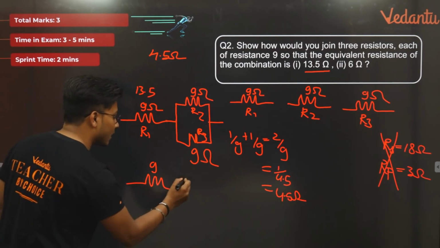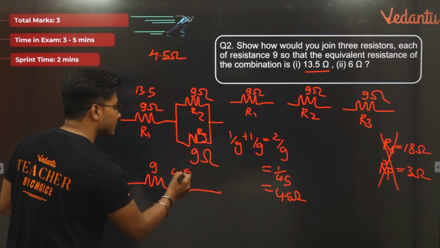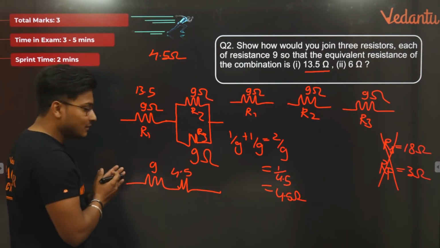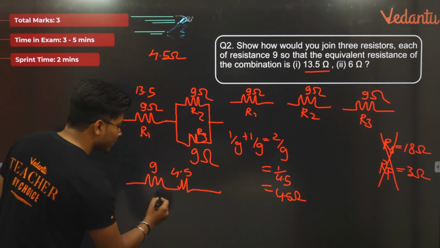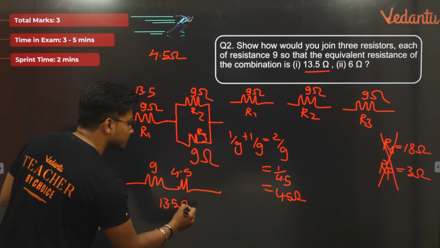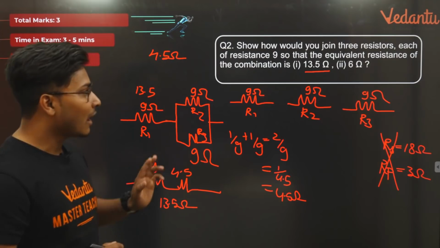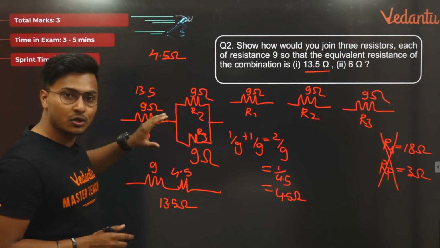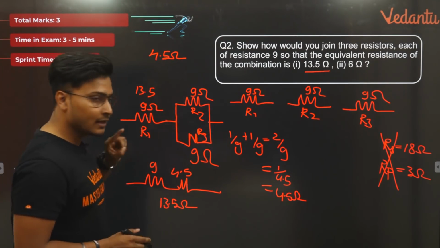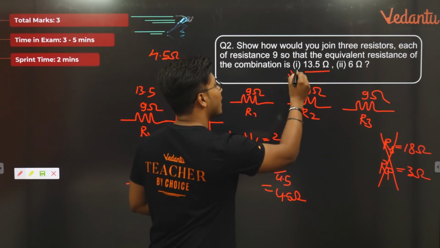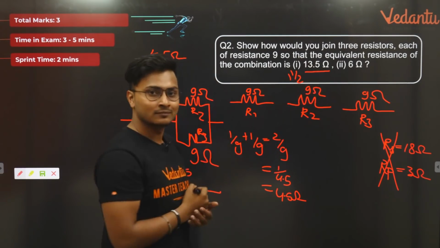So 4.5 ohms का आपको total resistance यहाँ पे मिल जाता है. When you combine both, since they are in series now, your answer will be 13.5 ohms. Simple scenario. Correct? मजा है ना? बहुत सिंपल सा क्वेश्चन है. And only to find this, to draw the diagram and do it mathematically, you will be getting 1.5 marks for this part alone.